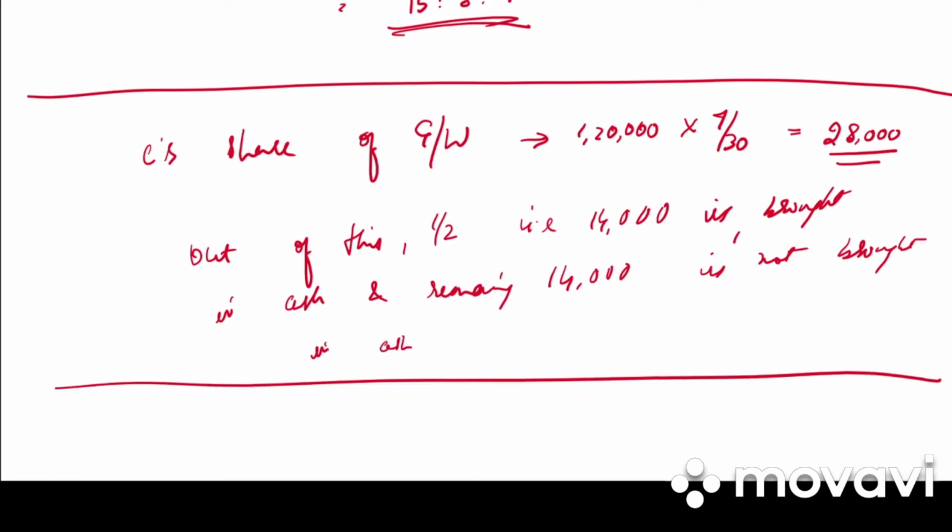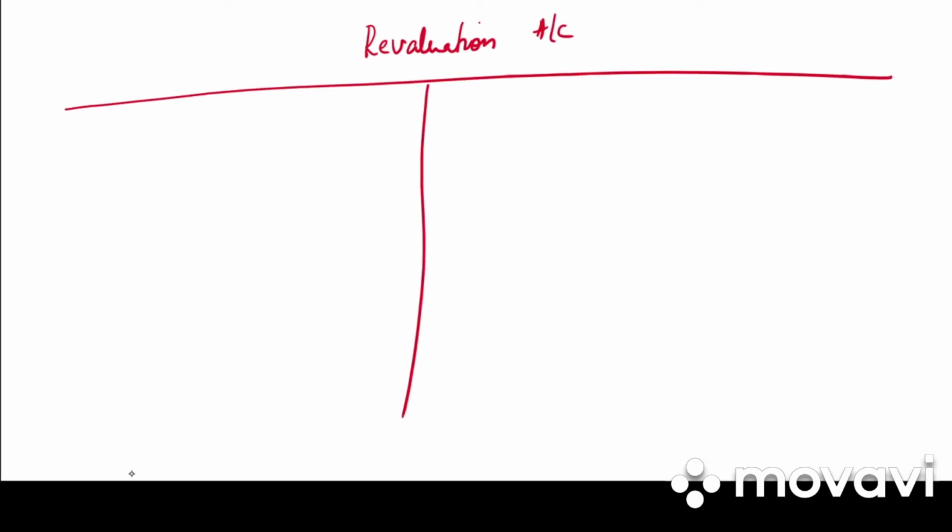So what is the entry of goodwill when it is brought in cash? It is new partner's capital account to old partner's capital account in their sacrificing ratio. And when it is not brought in cash, what is the journal entry? It is new partner's current account to old partner's capital account. Turn back your pages and see case number 2 and 3 of goodwill. Next, we need to prepare the revaluation account. Particulars, amount, particulars, amount. Please, you are supposed to draw the format.